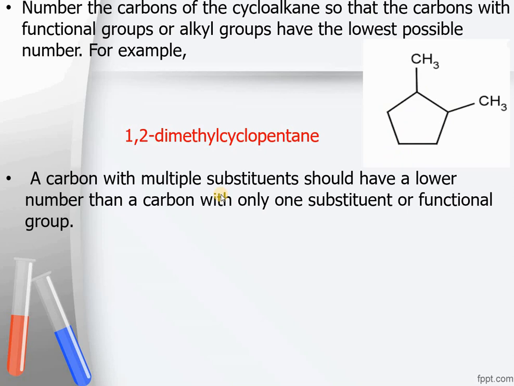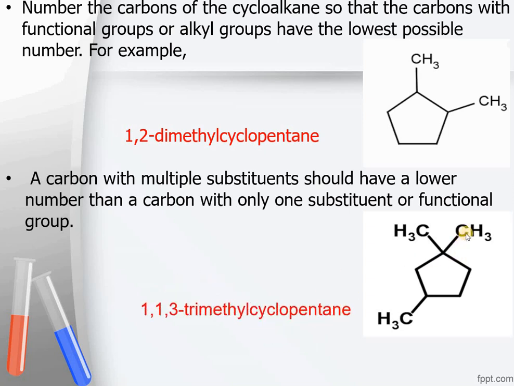The second rule is if there are multiple substituents present on any of the carbon atoms, then the carbon atom which has more substituents will be given the lowest number. For example, again in the same case, if I attach one more methyl group to this compound, which carbon will be given number 1, this one or this one? The carbon atom having more substituents, this carbon has 2 substituents and this carbon has 1 substituent only. So we are going to give number 1 to this carbon atom, right? So number 1 carbon has 2 methyl groups, this is carbon 2, this is carbon 3.